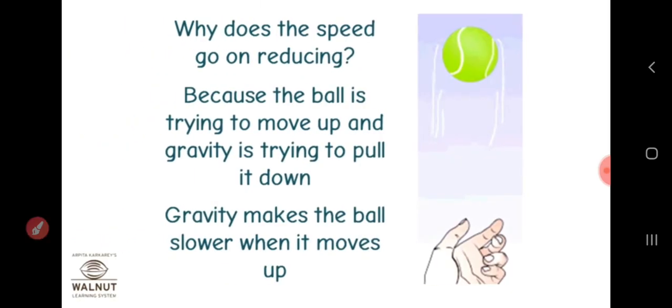Why does the speed reduce? Because the ball is trying to move up and gravity is trying to pull it down. We are applying force against the gravitational force. That's why the ball reduces its speed. Gravity makes the ball slower as it moves up, because we are applying force against the gravitational force.